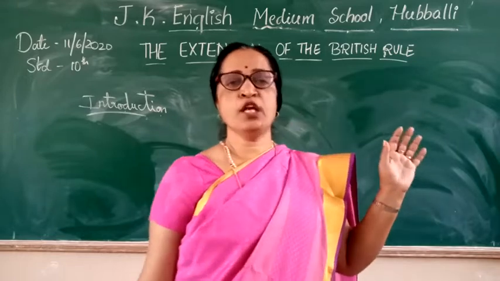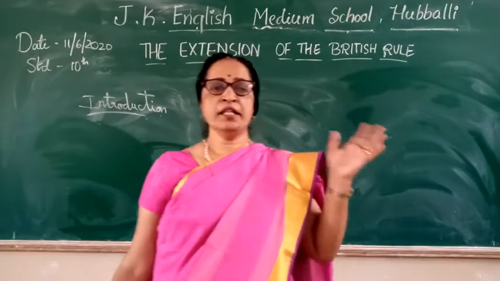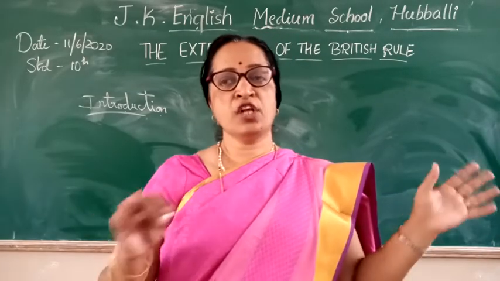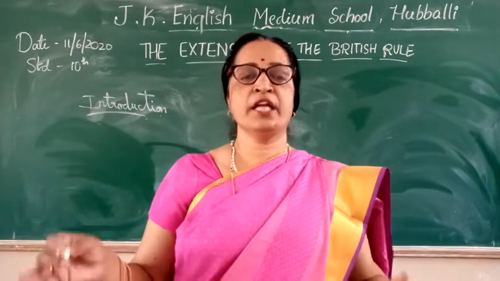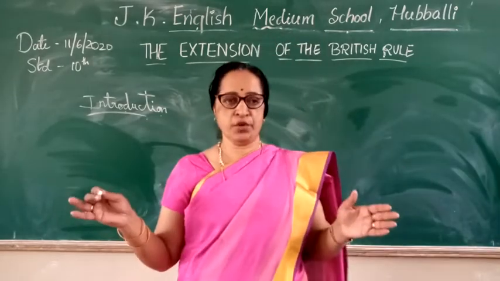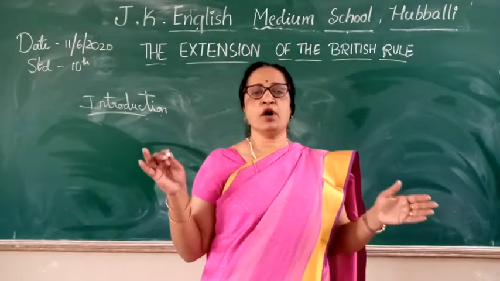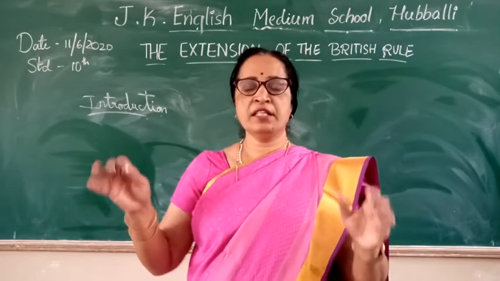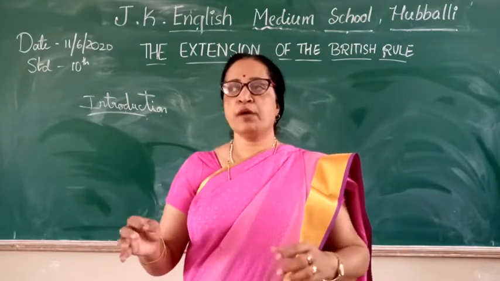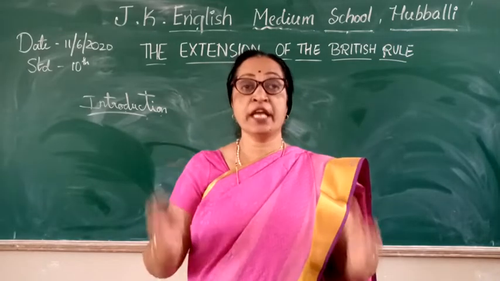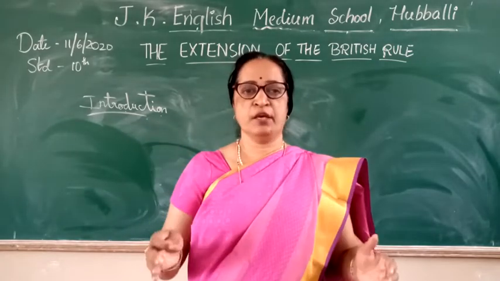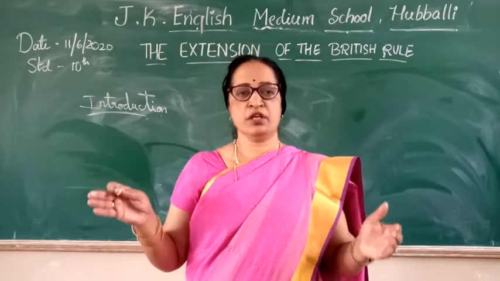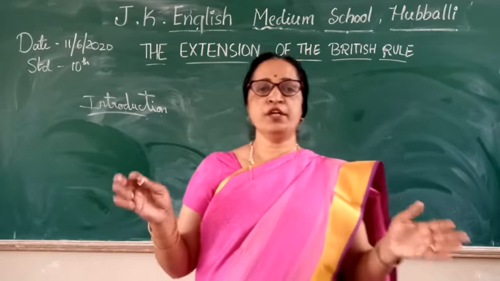With three Carnatic Wars, the English had made other European countries not challenge them in India. In an earlier lesson you have learnt about Carnatic War 1, Carnatic War 2 and Carnatic War 3. In these three Carnatic Wars, the English made their hold so strong that other European countries shouldn't come in between them. They shouldn't be the hindrance. They shouldn't challenge them. So strong they made themselves by their cunning nature. So they gained complete political control.